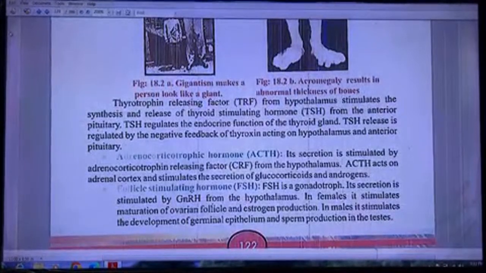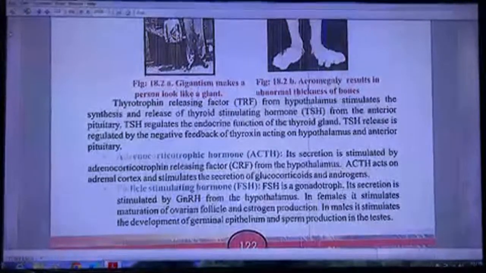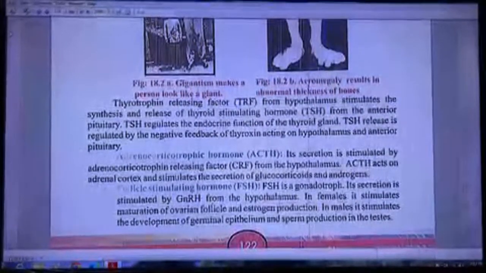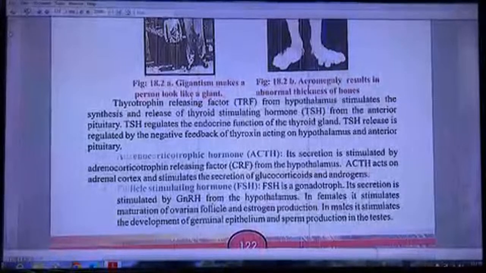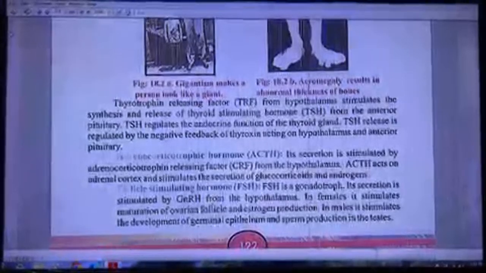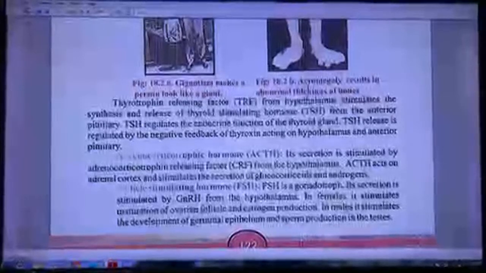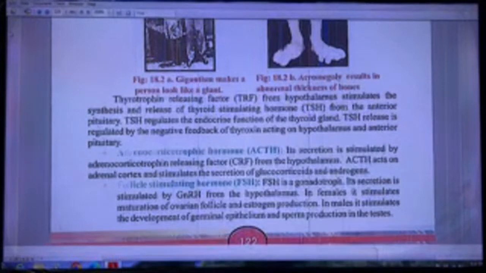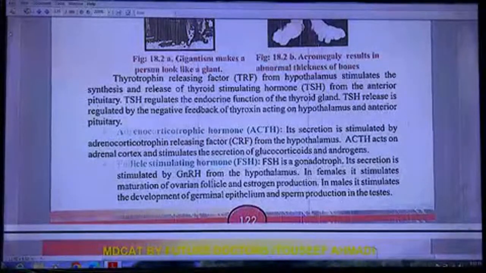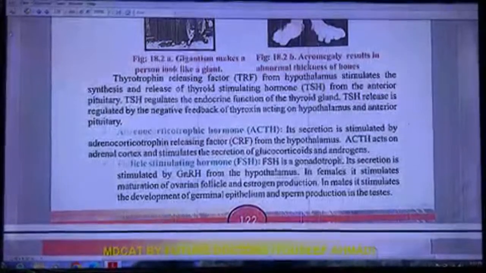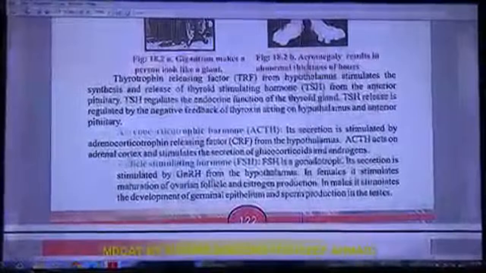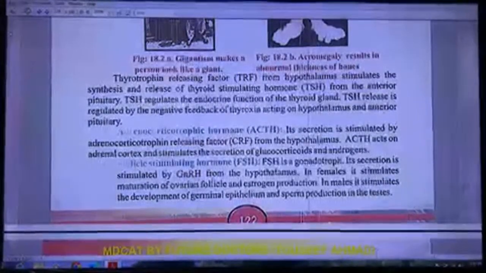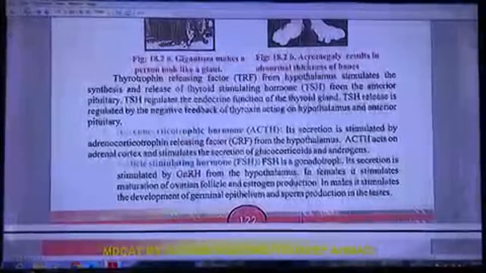Thyrotropin releasing factor from hypothalamus stimulates the synthesis and release of thyroid stimulating hormone from the anterior pituitary. Thyroid stimulating hormone regulates the endocrine function of thyroid gland. Thyroid stimulating hormone release is regulated by negative feedback of thyroxine acting on hypothalamus and anterior pituitary. Adrenocorticotropic hormone secretion is stimulated by adrenocorticotropin releasing factor from the hypothalamus. Adrenocorticotropic hormone acts on adrenal cortex and stimulates the secretion of glucocorticoid and androgens.